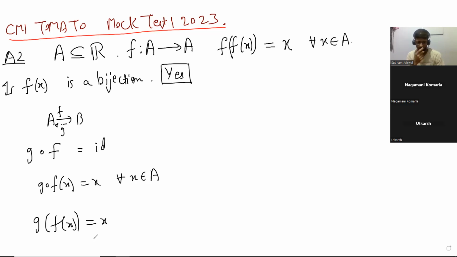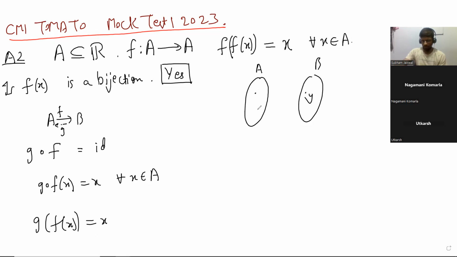Aryan, you should know this. What can you say about f? Yes, sir. Even I feel like it's onto. So maybe if you take some y belonging to B, then since g sends it to A, and g must be defined.